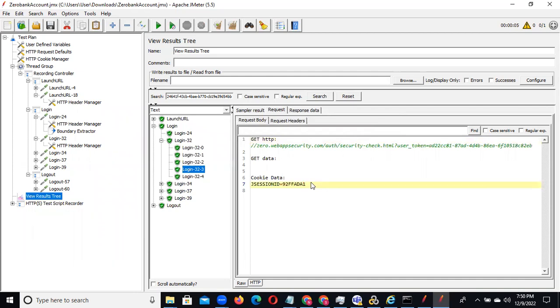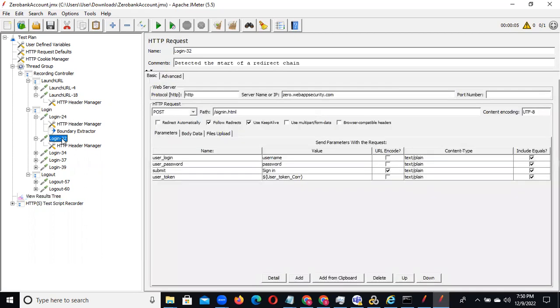That is why I do it this way, because if you do correlation in NeoLoad or JMeter or LoadRunner anywhere, where the response is showing, you need to write the extractor above that. Because you can observe here only the token value is there. If you write it here, it will not work. So you need to write it above the request only. Got it?